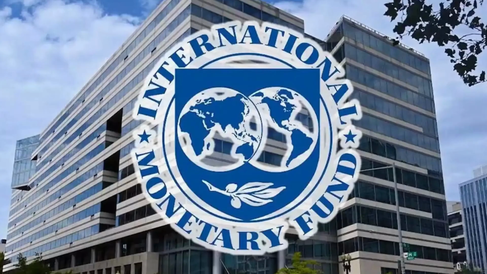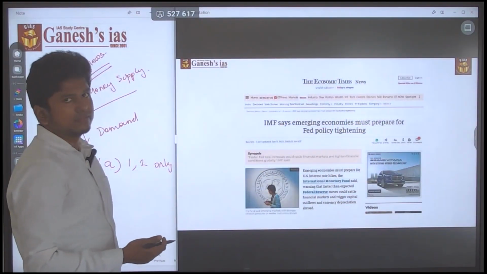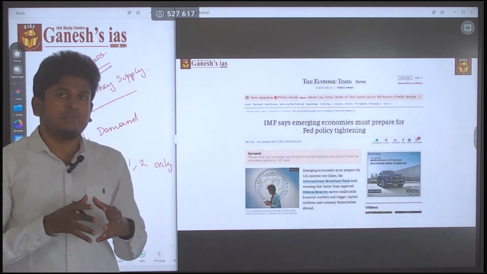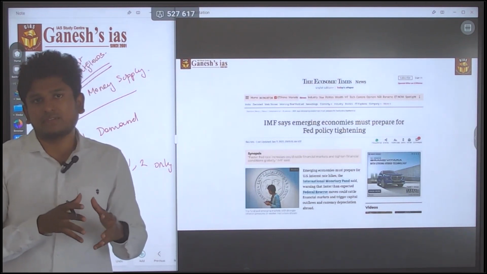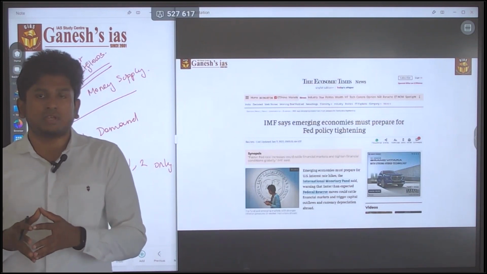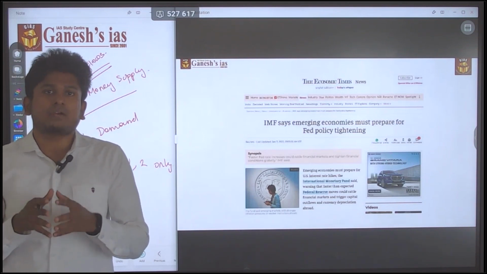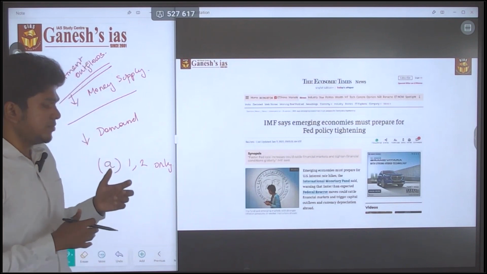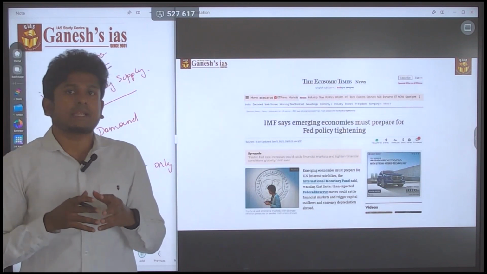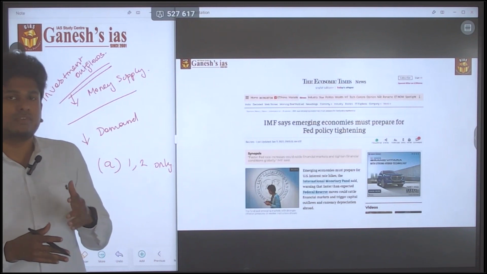IMF says emerging economies must prepare for federal policy tightening. So if the US is going to make any changes in its monetary policy, that will have huge repercussions or effects on the other economies, like India, Russia, China; everyone has certain impact from it. So the IMF said that you have to be ready to face such issues, and such issues are nothing but the capital flight. So that is all about these kinds of questions. It is one of the easiest questions.